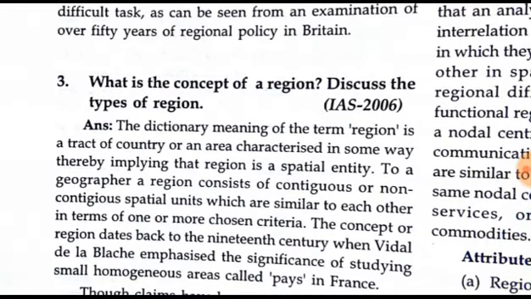The dictionary meaning of the term region is a tract of country or an area characterized in some way, thereby implying that region is a special entity.